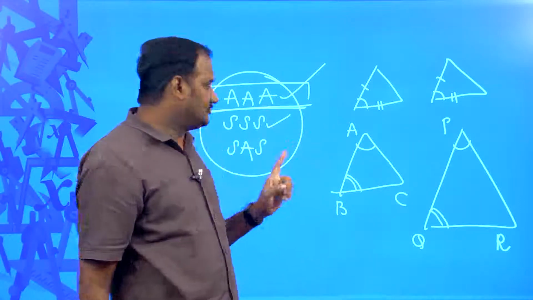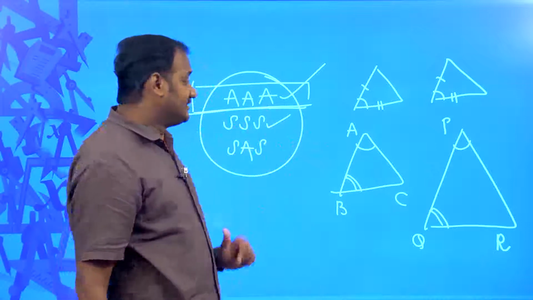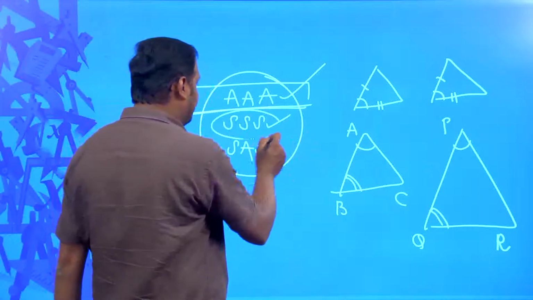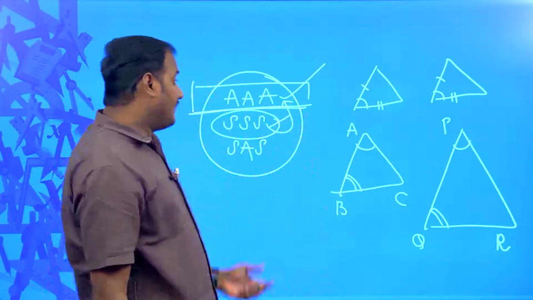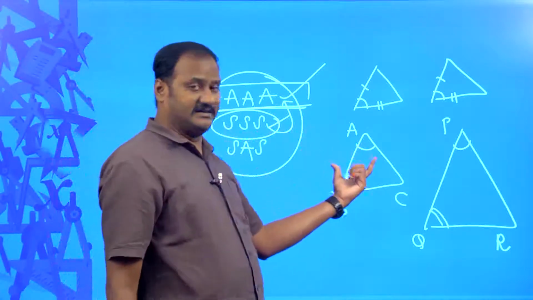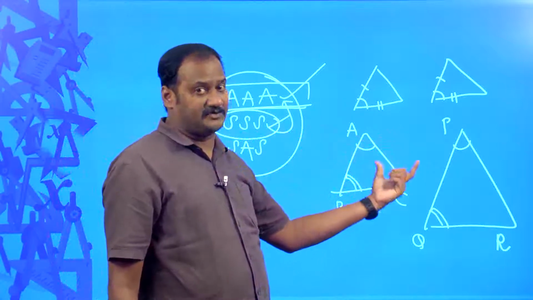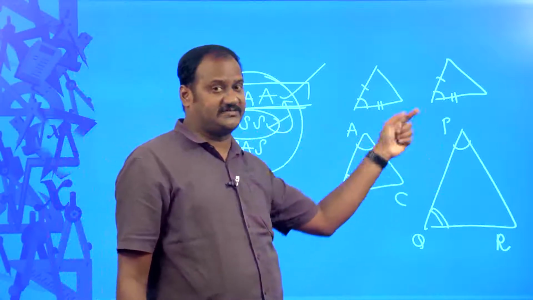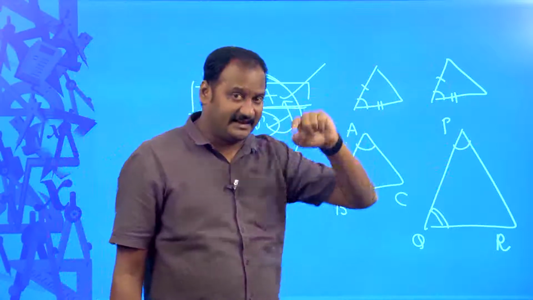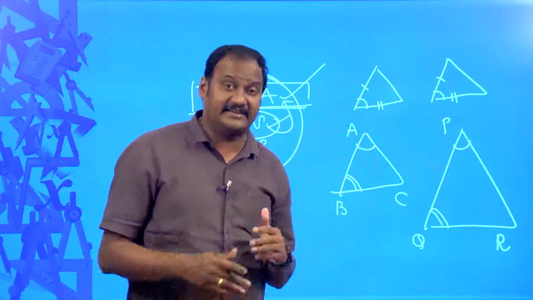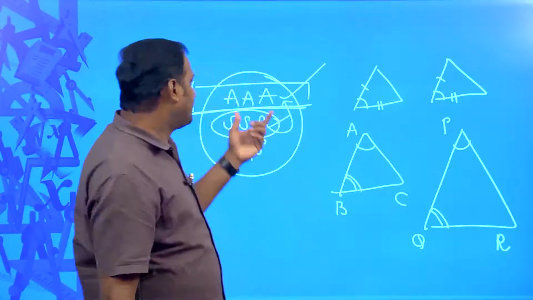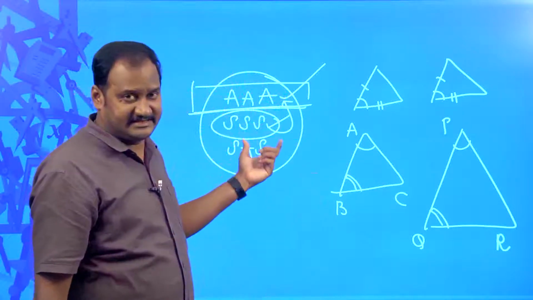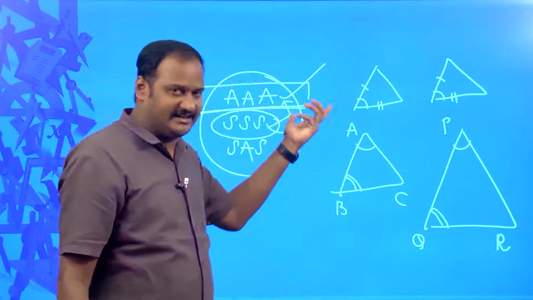Understand? Coming to SSS similarity. According to this SSS similarity, this is just a converse to this AAA similarity. It means when the three sides of one triangle are respectively proportional to the corresponding three sides of the other triangle, then they are similar. It means their corresponding angles are equal. So, the converse of AAA is SSS and SSS is AA in fact.